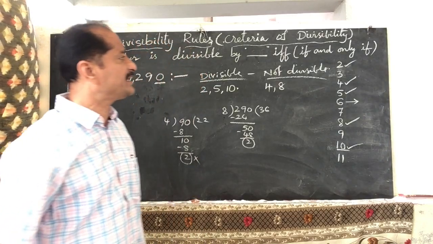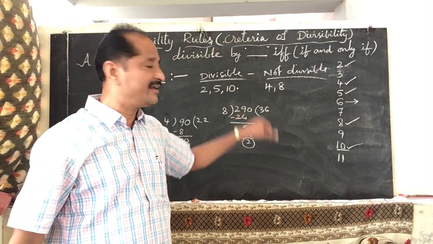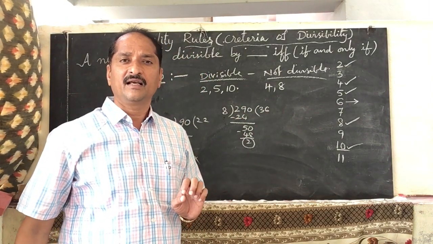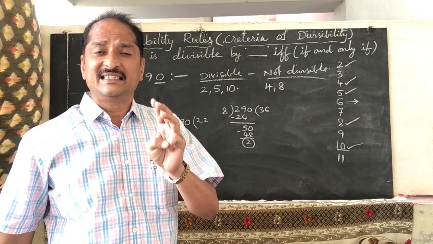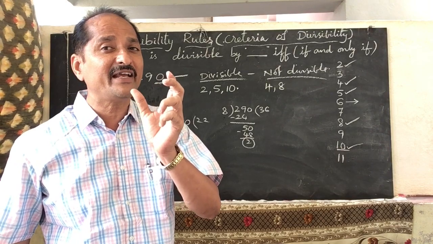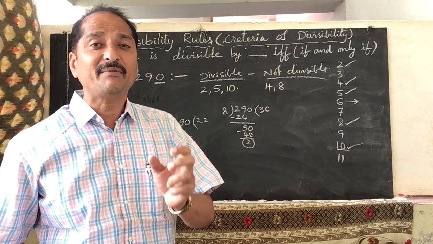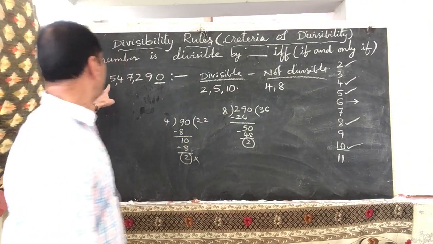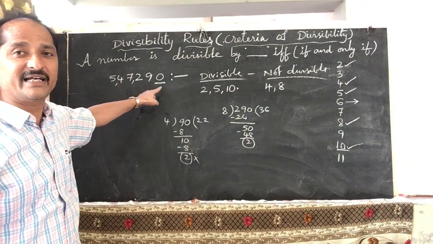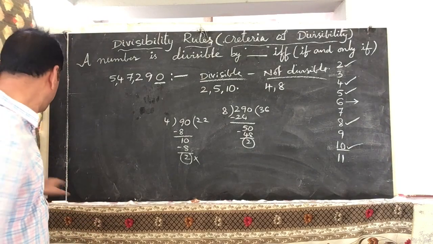Then check the divisibility of 3 and 9. What is the divisibility of 3 and 9? A number is divisible by 3 if and only if the sum of the digits of the given number... What is the given number here? 5,47,290.